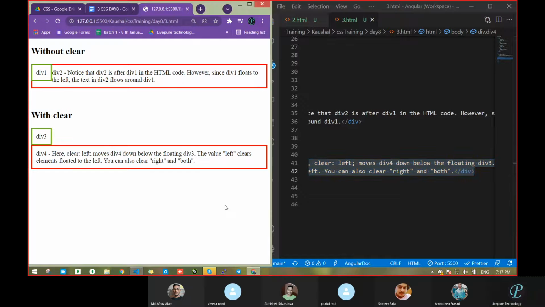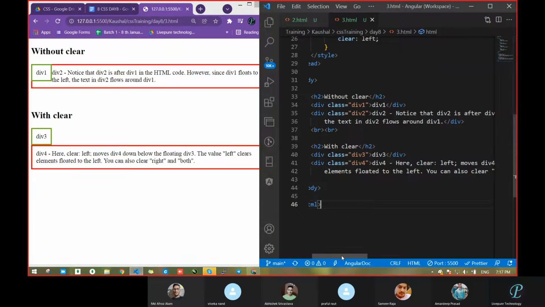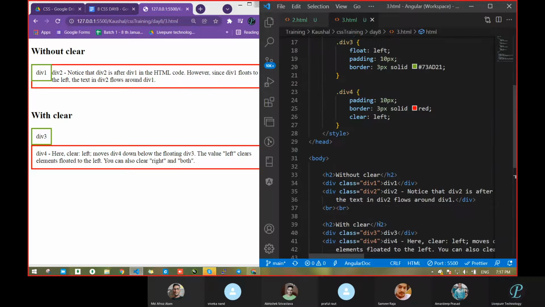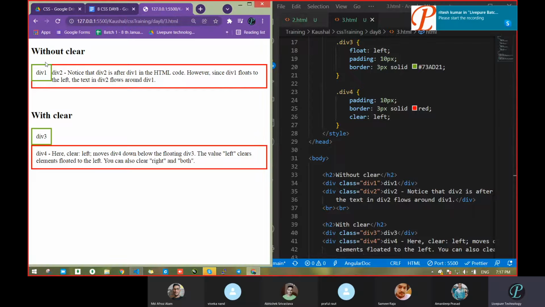Now see what you observed here actually. Had you observed something? Yes, div3 at the top of div4. Previously, when it was without a clear, the div was coming here, but all this content is there, meaning one block is placed inside that itself.